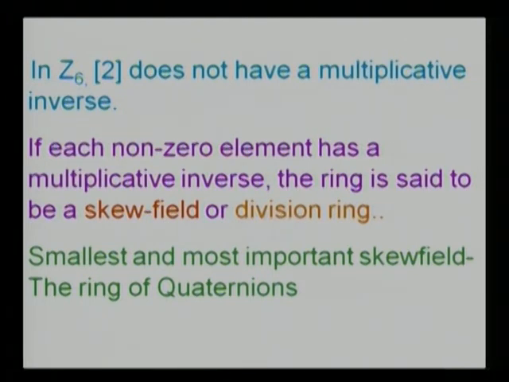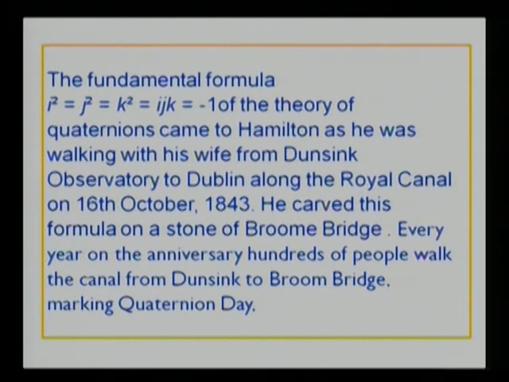Now let us have a look at the smallest and most important skew field, namely the ring of quaternions. They were discovered by a famous Irish mathematician called William Rowan Hamilton. He looked at complex numbers. As you see, any complex number is of the form a plus ib. So you can look upon this as a vector space over the two-dimensional space whose bases are 1 and i. He tried to extend this concept to a triplet, that is a vector space having bases 1, i and j. But for 10 years he did not succeed.